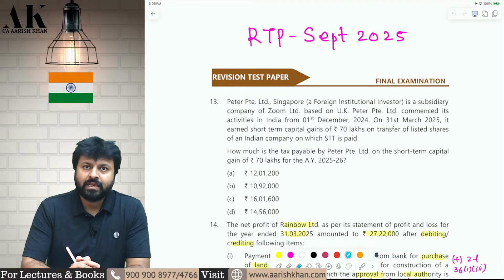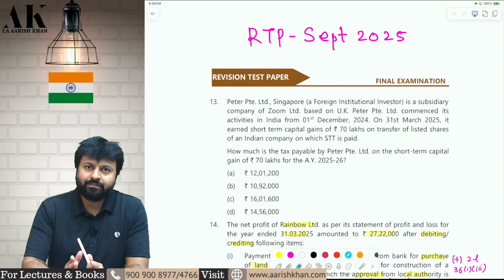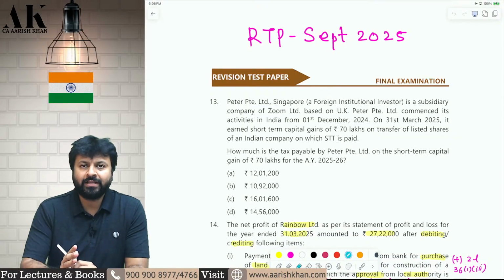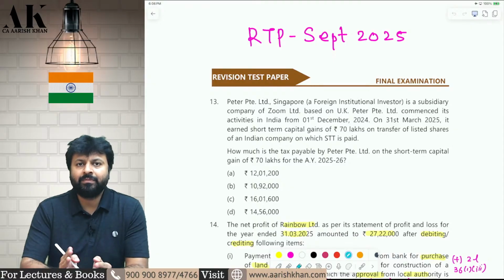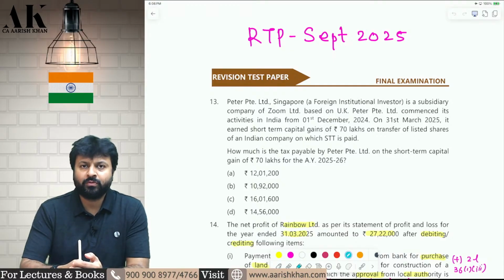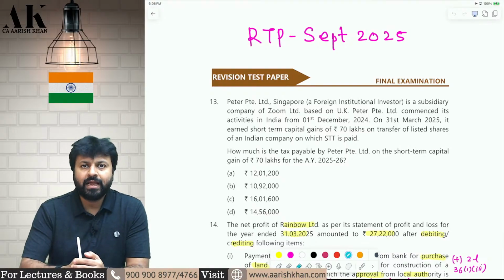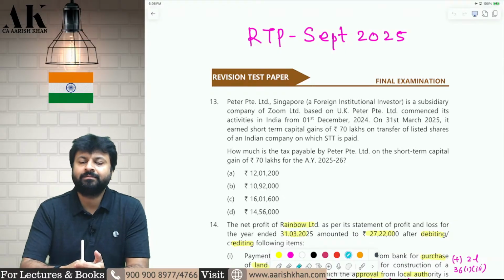Now, that compilation of 26 papers covered RTP till May 2025, MTP till May 2025, and exam paper till November 2024. After that, there are 4 more papers which have come. Very recently, the institute has brought RTP for September 25. The institute has brought 2 MTPs for September 2025, and the May 2025 paper suggested answer has also been released by the ICAI. So there has been an addition of 4 more papers.